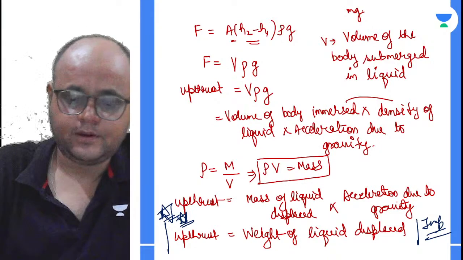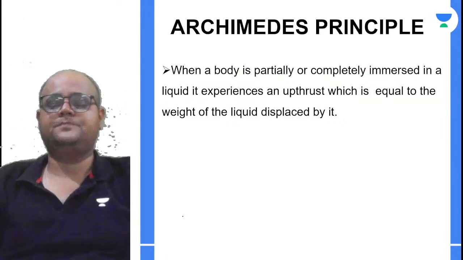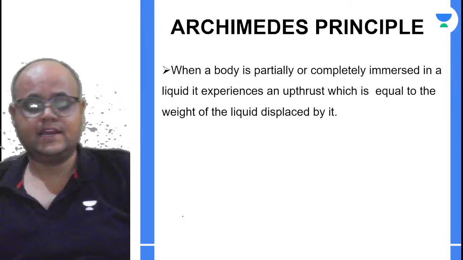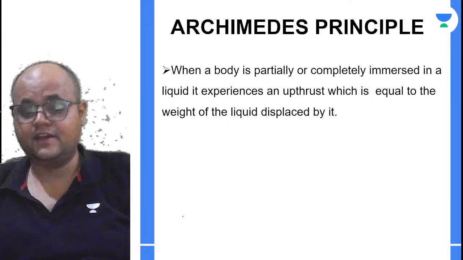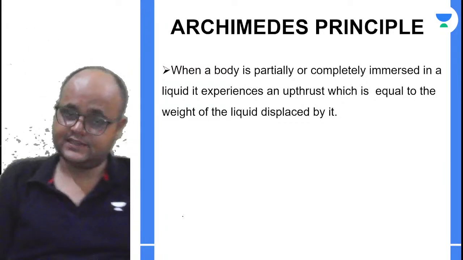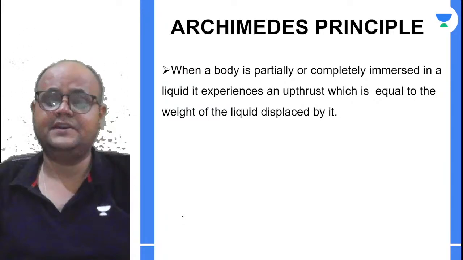Now let's talk about the Archimedes principle. Right? See, we cannot start with Archimedes principle if you are not aware of the concept. बिना concepts के हम Archimedes principle नहीं पढ़ सकते. Now, what does the Archimedes principle say?